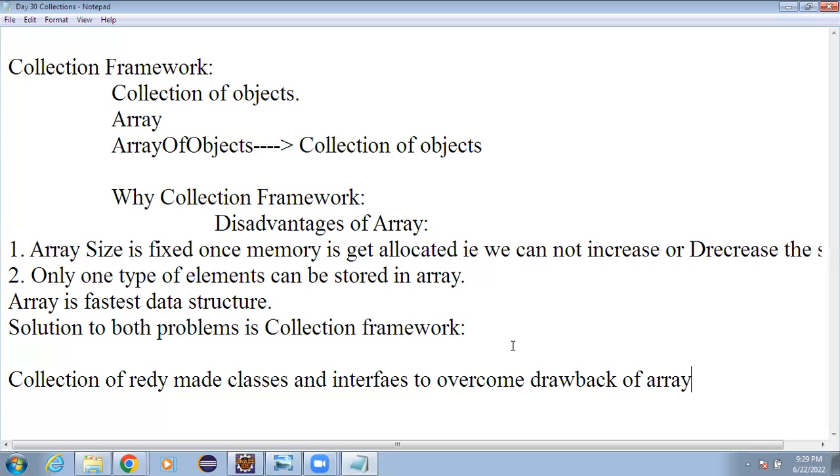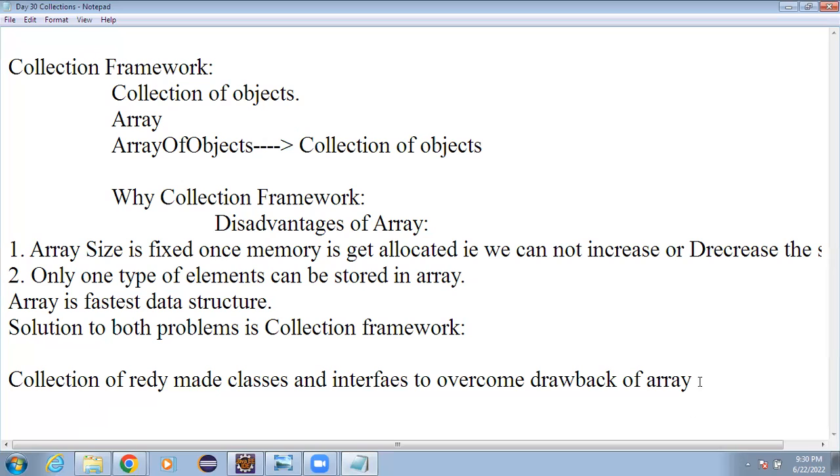Okay, so if I have to go for deletion or addition, in that one we have to write the particular code. But here in the collection framework, they have given so many classes and interfaces that we can use directly in the programs. As ready-made classes and interfaces are there, we can simply create the object of those classes, invoke the methods, and perform the operations on them.